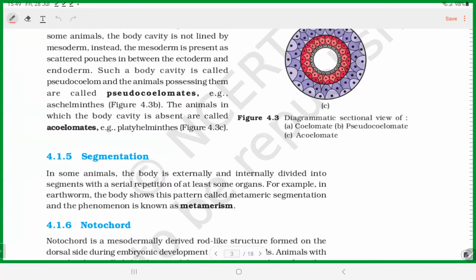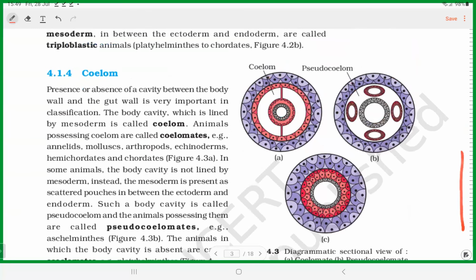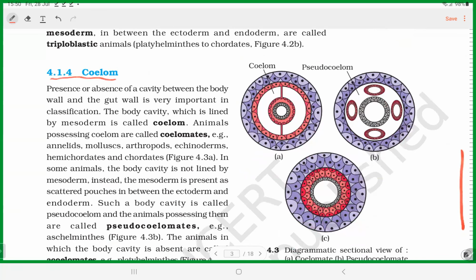And then the fourth one is the body cavity. The presence of a body cavity, called coelom. So if the organism develops a body cavity, where does it occur?